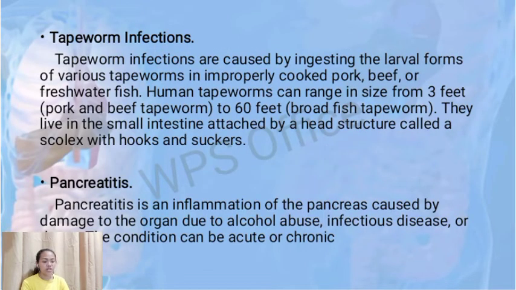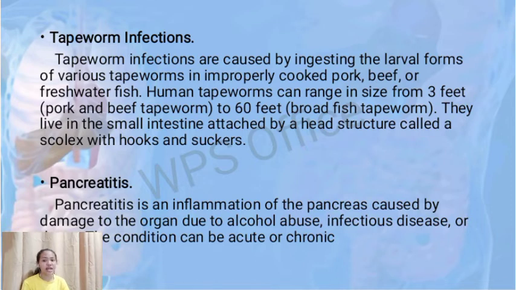Tapeworm infections. Tapeworm infections are caused by ingesting the larval forms of various tapeworms in improperly cooked pork, beef, or freshwater fish. Human tapeworms can range in size from 3 feet to 60 feet. They live in the small intestine, attached by a head structure called a scolex with hooks and suckers.